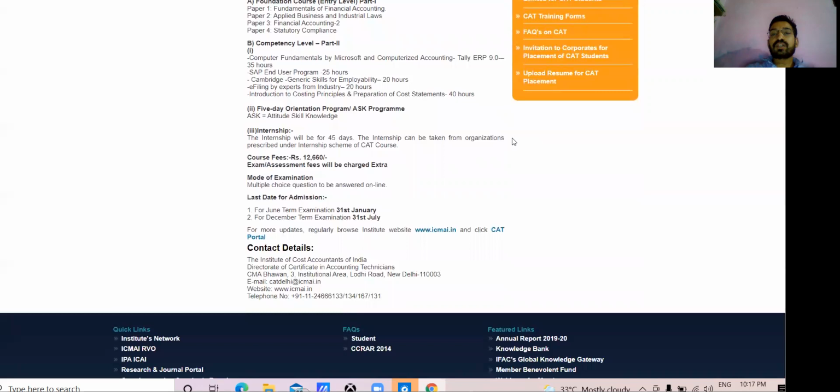So guys, after you complete the CAT, the Institute conducts campus placement, where you will get opportunities like 15 to 25,000 after completing the CAT course, if you participate in campus placement. Apart from this, in normal job opportunities, you can work as an accountant, and in an MNC you can also work.